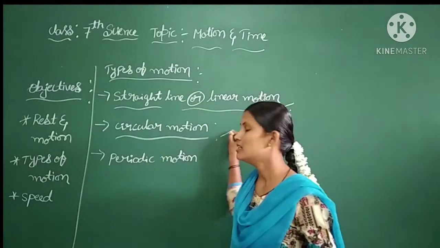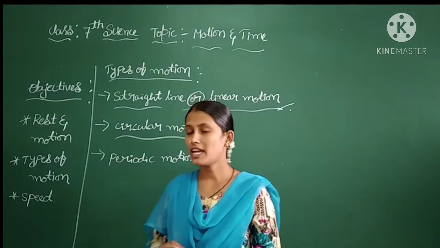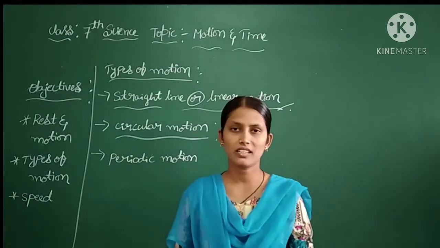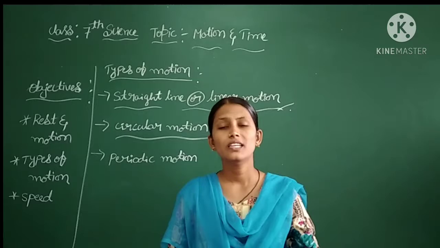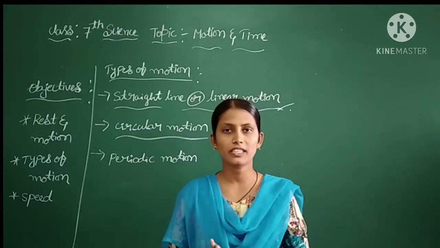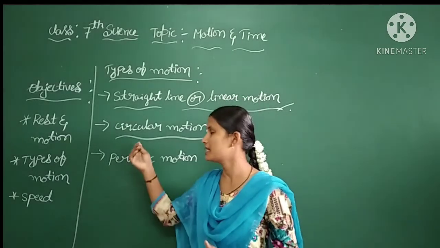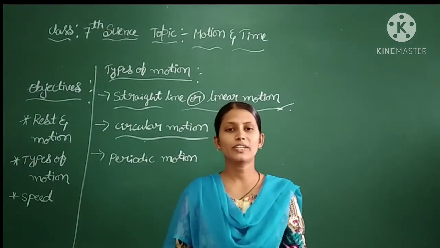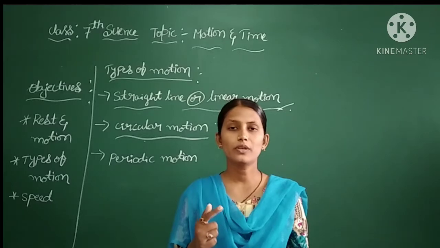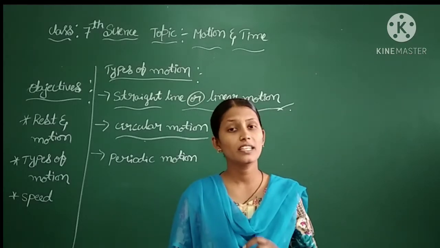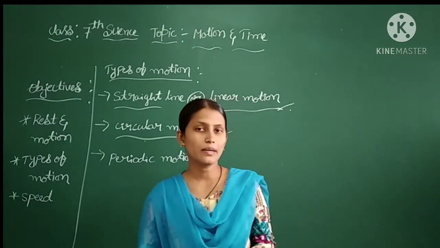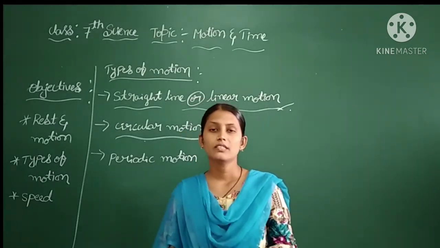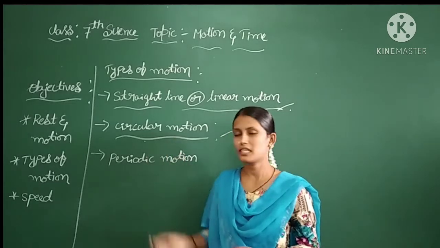Okay. Next one, circular motion. The name itself indicates circular motion. It will be moving in a circle. Means if the object moves in a circular path, then we consider that type of motion as circular motion. So this is also one of the examples of circular motion.